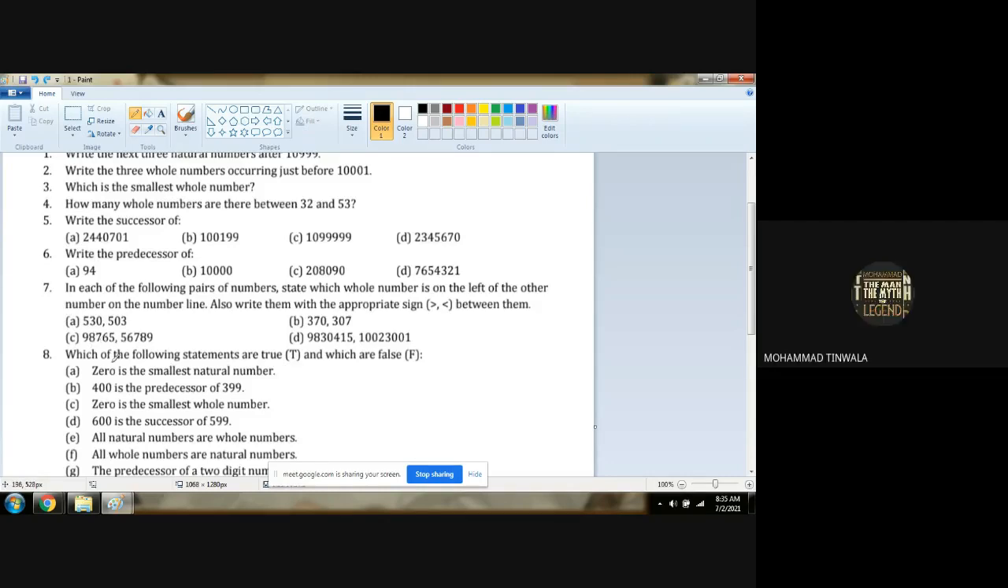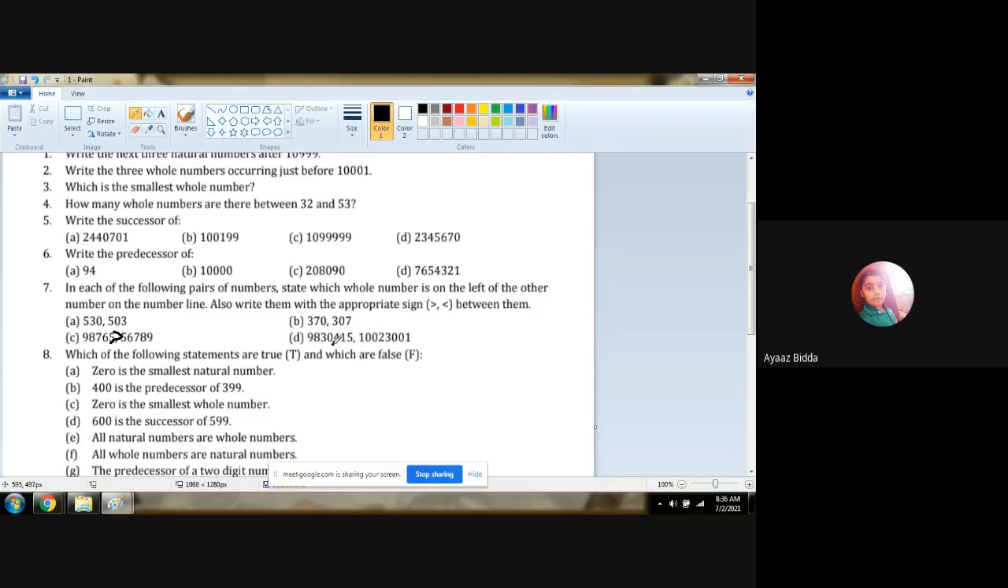Now, is 98,765 greater or 56,789 greater? 98,765 is greater. So which one is on the left hand side? 56,789 is on the left hand side. Is it 5,600? No, sir, 56,789. Have you all understood? Yes, sir, understood.